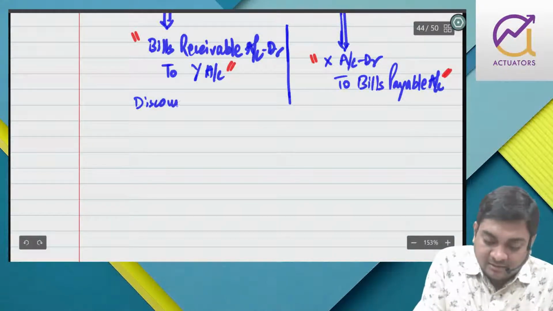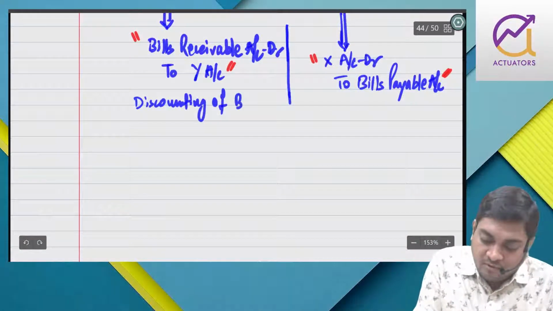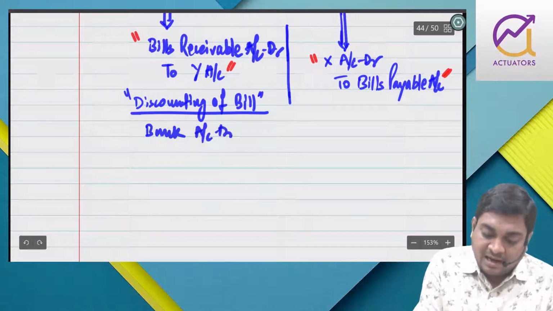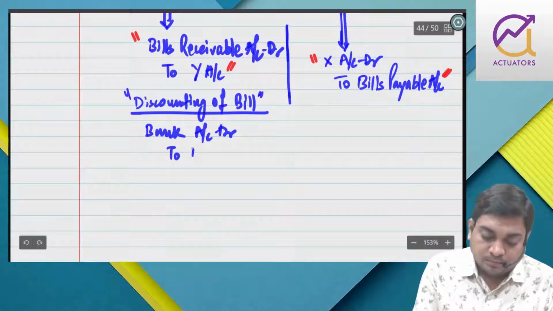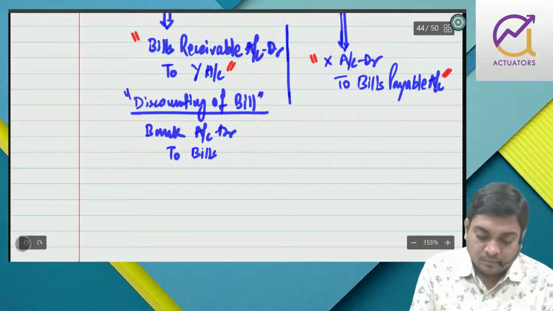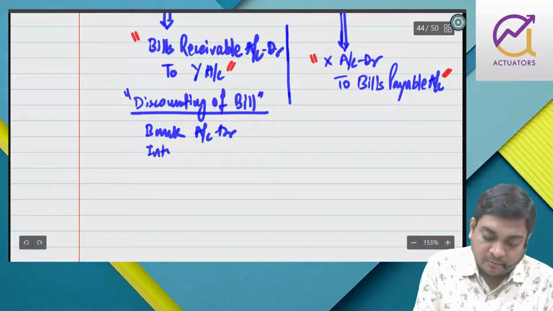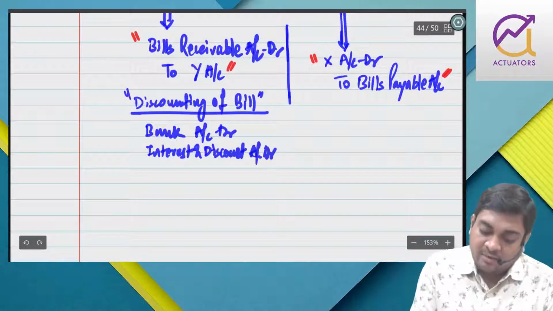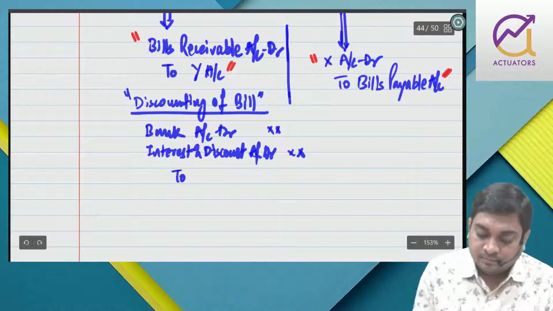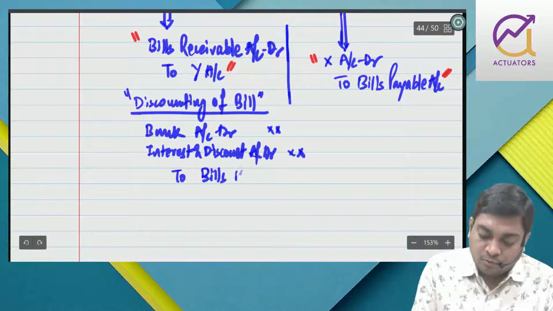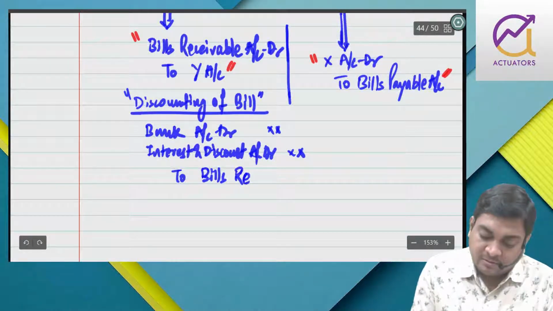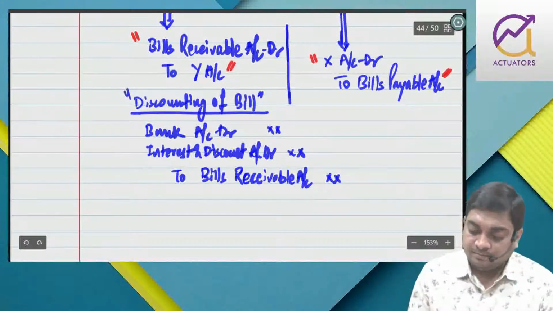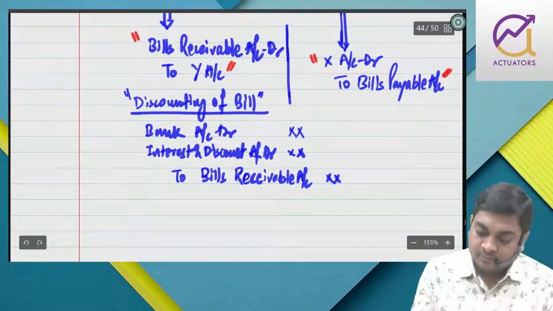Discounting of bill: Bank account debit, interest and discount account debit, because I won't get the full amount, to bills receivable account. Yes or no?